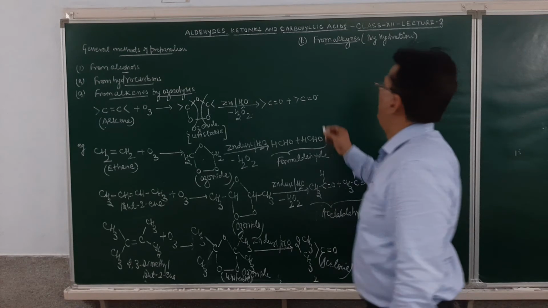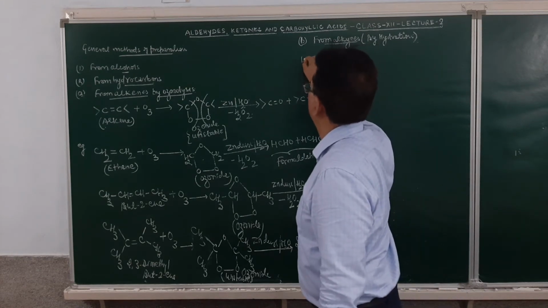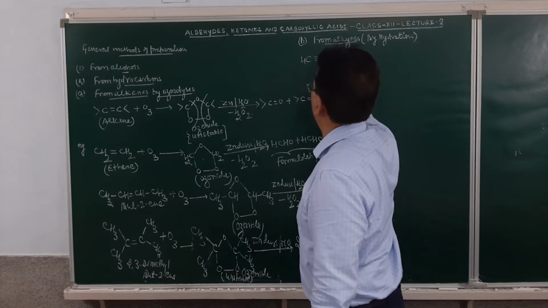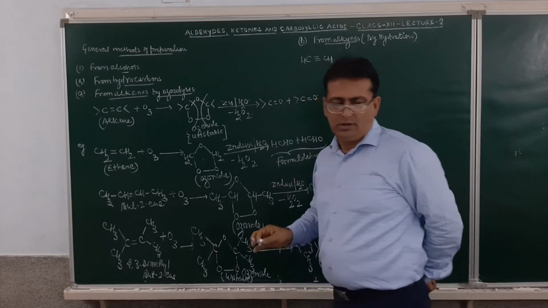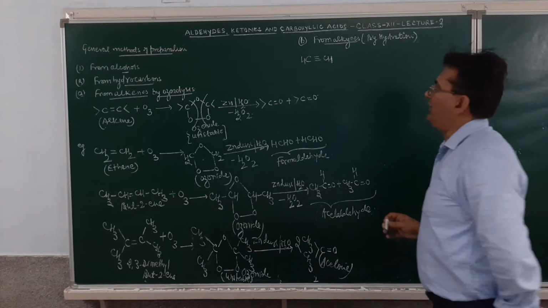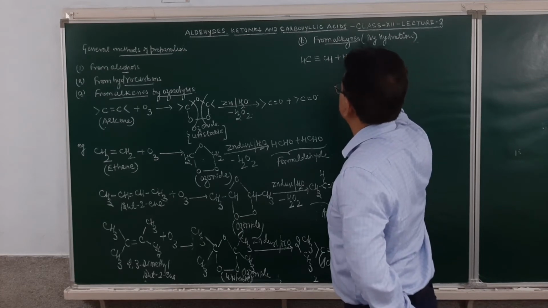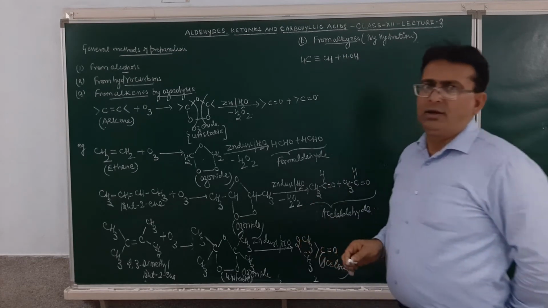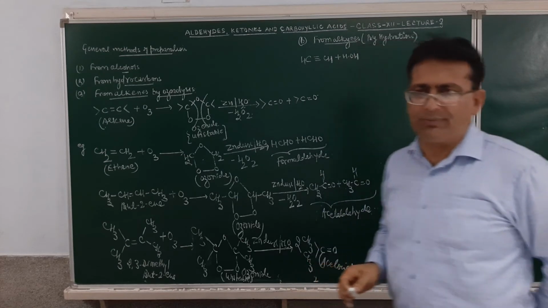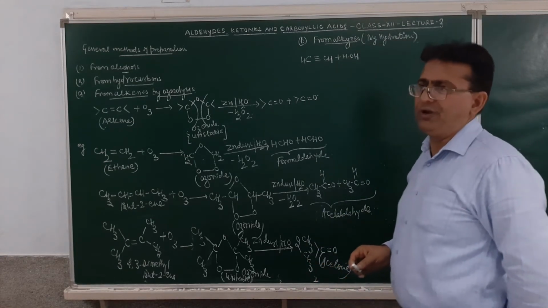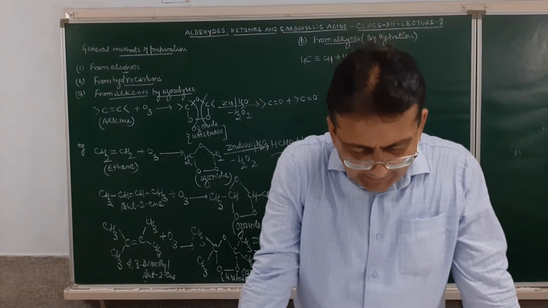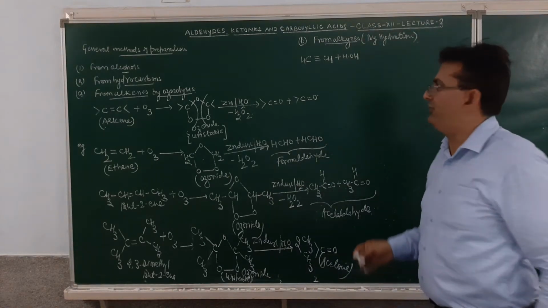If you take the acetylene molecule, acetylene is CH triple bond CH. Acetylene molecule, when made to react with water, the addition of water occurs in presence of mercuric sulfate and acid at the temperature of 323 Kelvin.